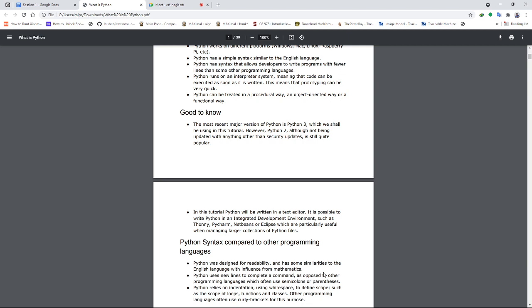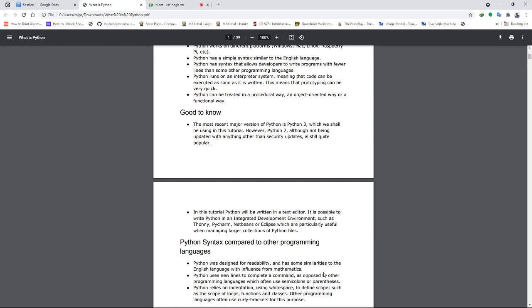So how to code in Python? Usually Python comes with its own package. The Python organization releases a software called Python itself, which consists of an IDLE which is used to write the programs. Otherwise, if you are using an integrated development environment, that's an IDE, you can simply install the Python extension there, and simply compile the Python code there directly. Otherwise, if you install Python from the Python organization, they provide you with a text editor known as IDLE, and there you can code Python itself.